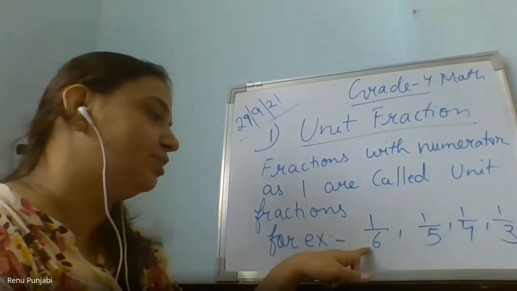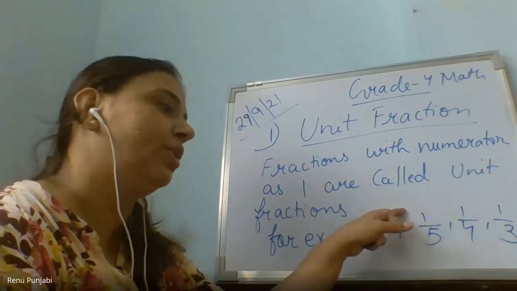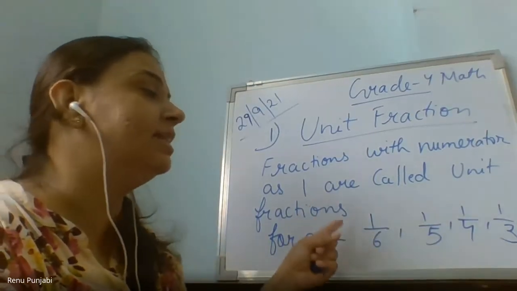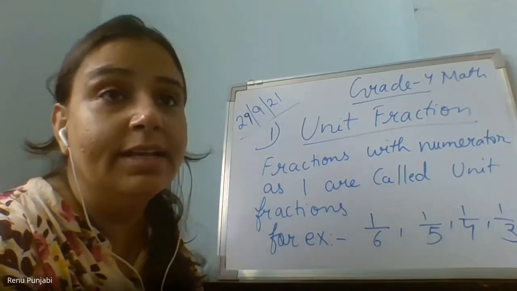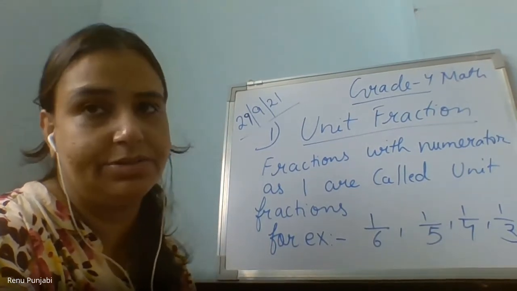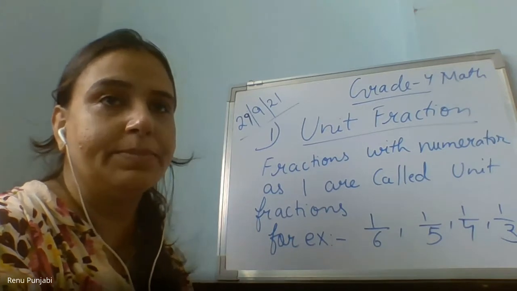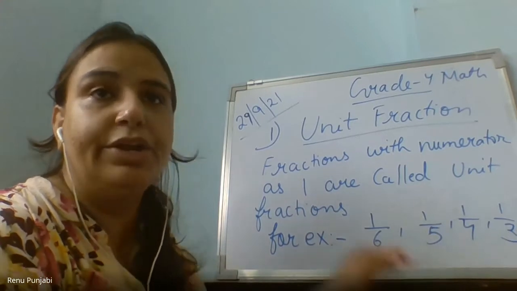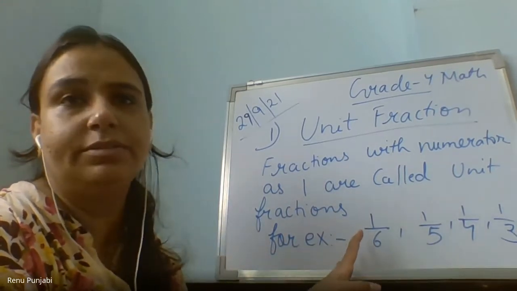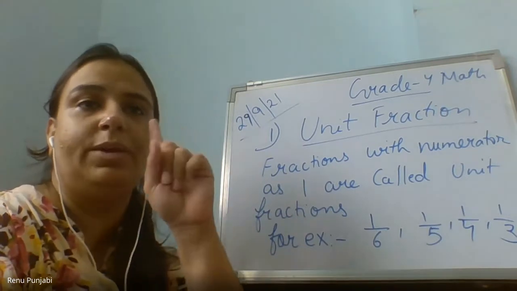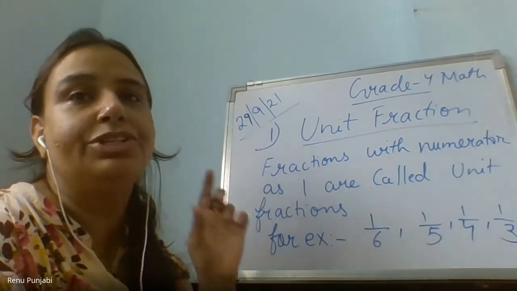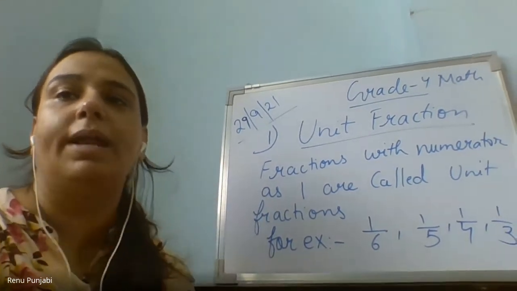Means out of a total of 6 parts, you are talking about 1. Out of 5, you are talking about the 1 part. Out of a total of 4 parts, you are talking about the 1 part. Out of a total of 3 parts, it is compulsory that the numerator should be 1. That fraction is a unit fraction. Okay? Clear, everyone? The denominator can be any number. Means out of a total of 100 parts, you are eating 1 part. So 1 upon 100 is a unit fraction because the numerator is 1.